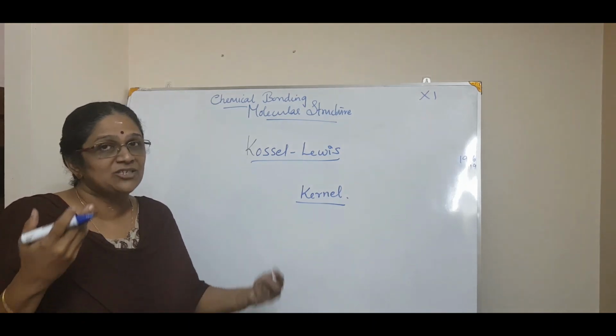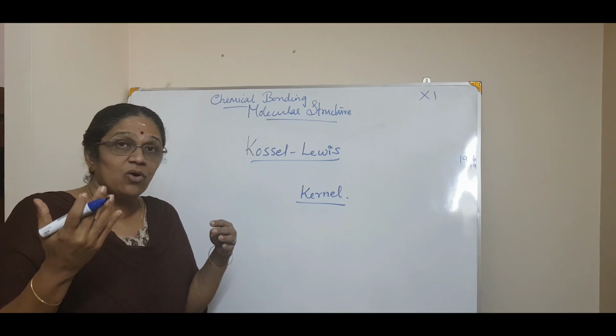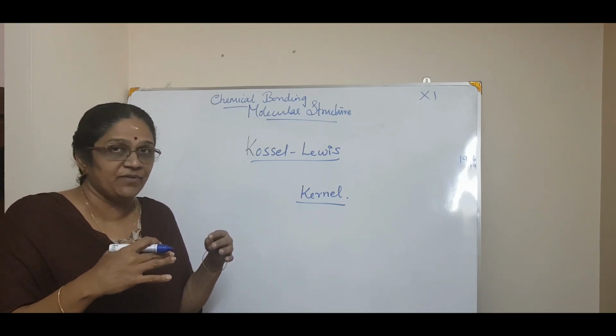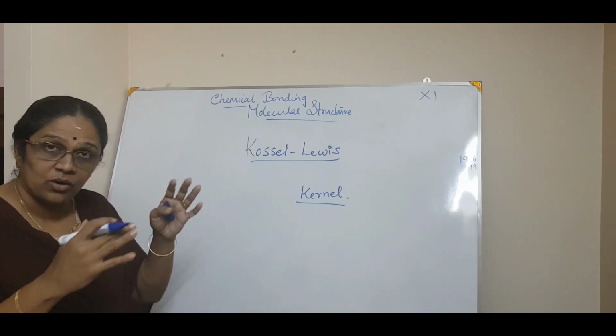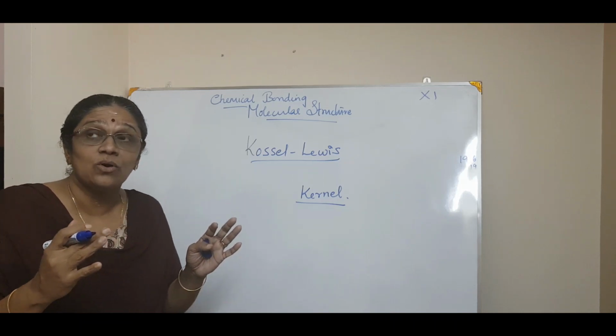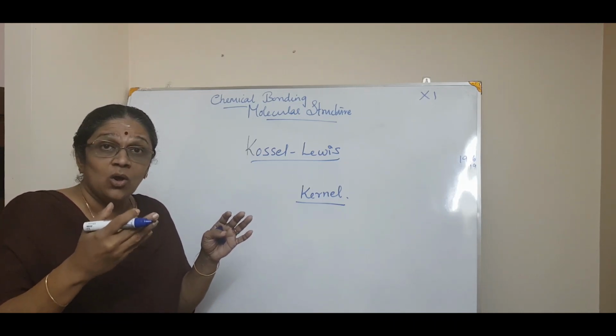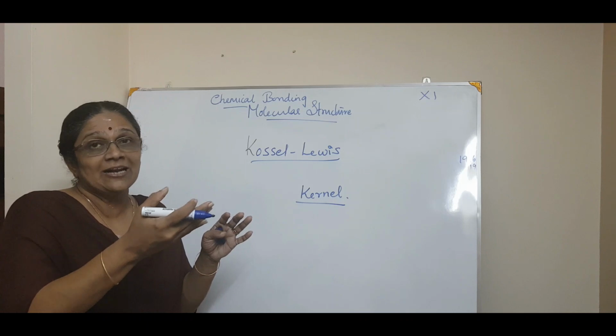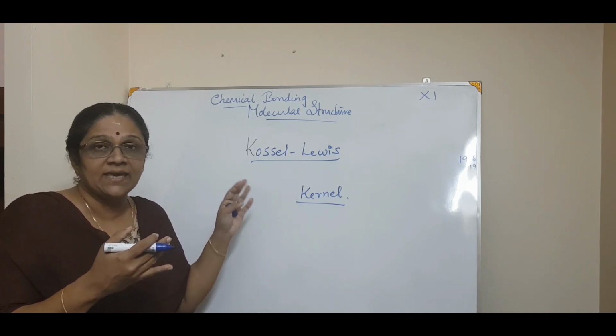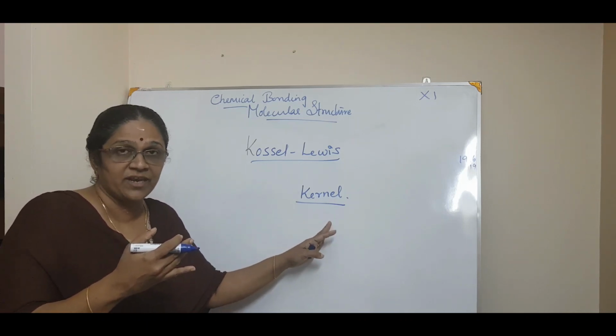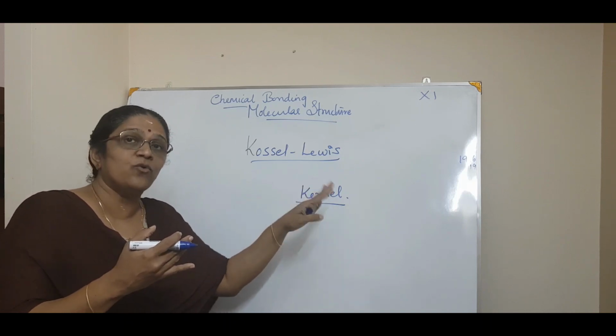Now you know the imagination of an inner core, because we have already studied the shielding effect, isn't it? You have also studied how to write the core notation for an electronic configuration, by taking the noble gas configuration as the core, then you go for the valence electrons.